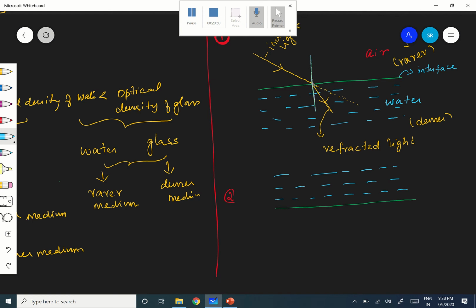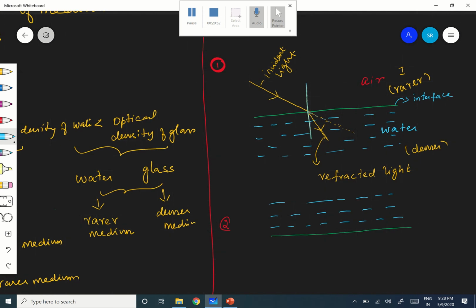Are you following? In the first case, this was the first medium and this was the second medium, correct? But here the first medium is water, and the second medium is air.